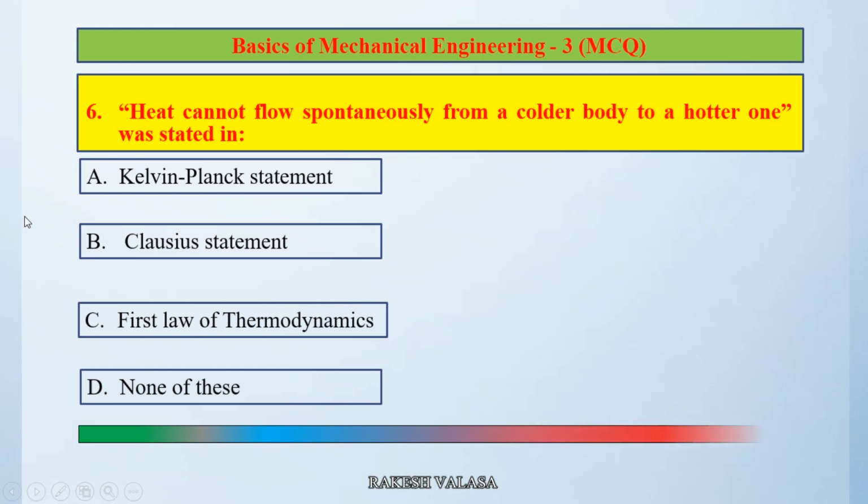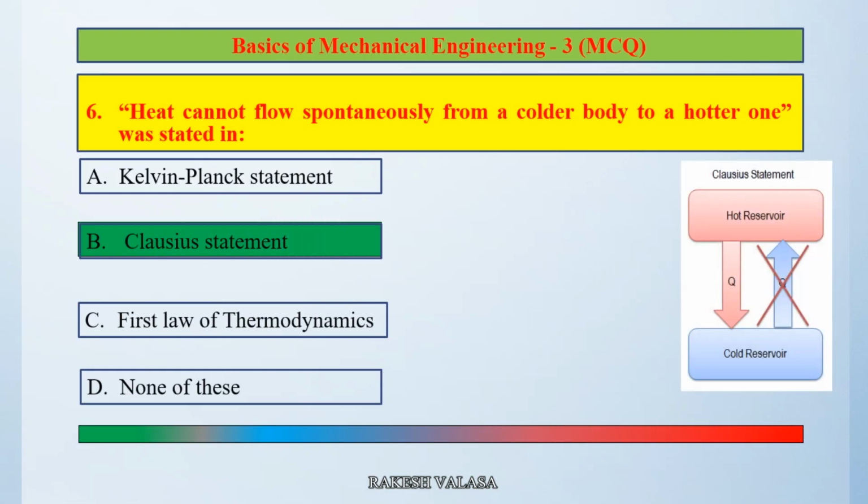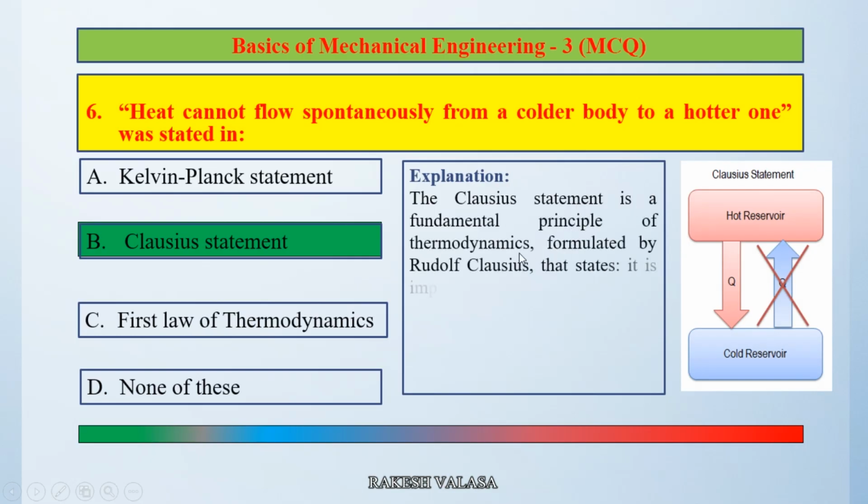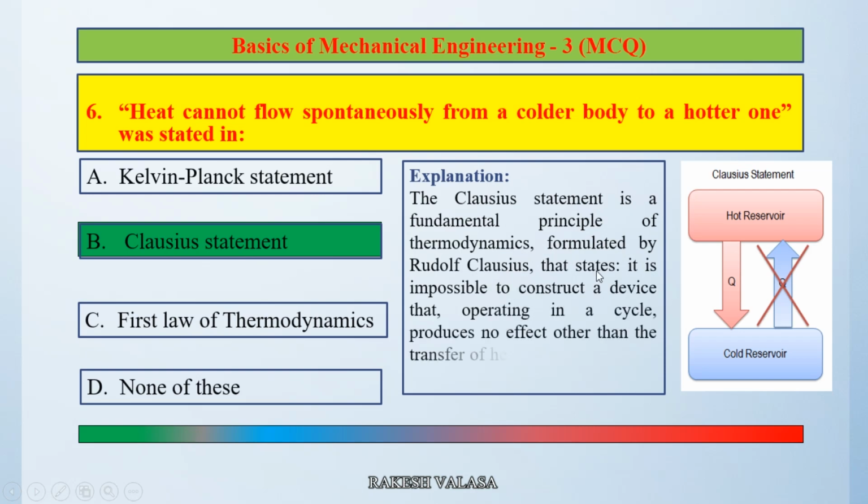The correct answer is option B, Clausius statement. Let us see the explanation. You can see this image. The Clausius statement is a fundamental principle of thermodynamics formulated by Rudolf Clausius that states it is impossible to construct a device that, operating in a cycle, produces no effect other than the transfer of heat from a colder to a hotter body. You can see this image.